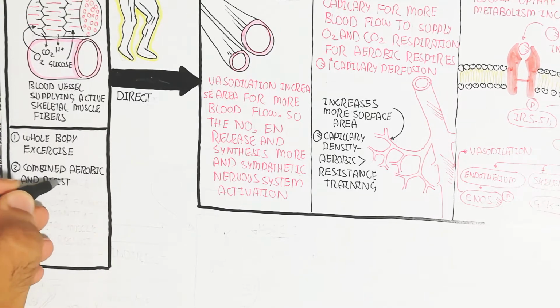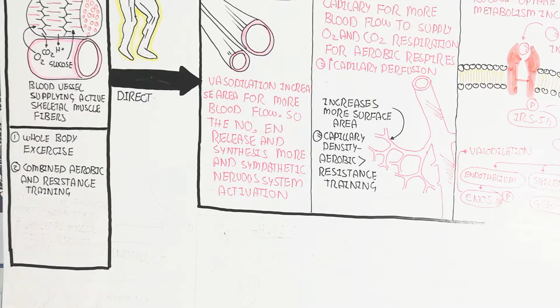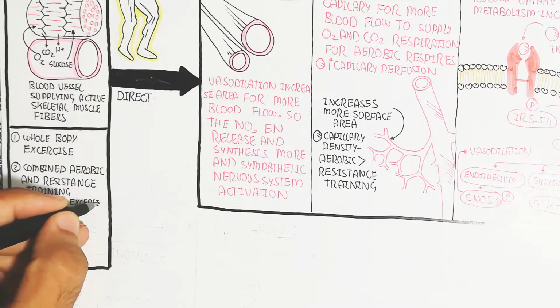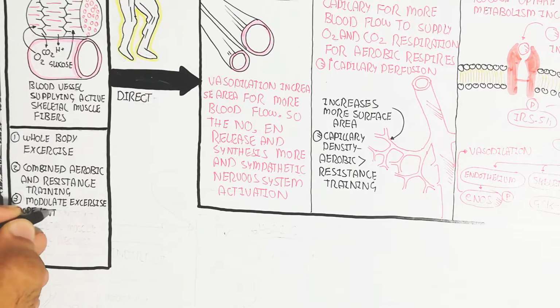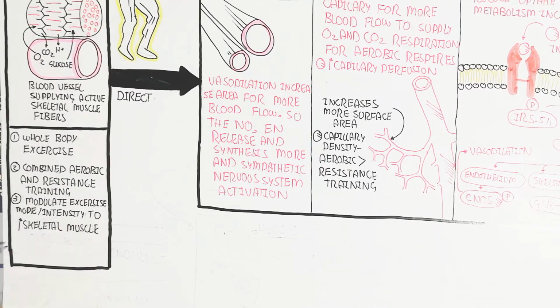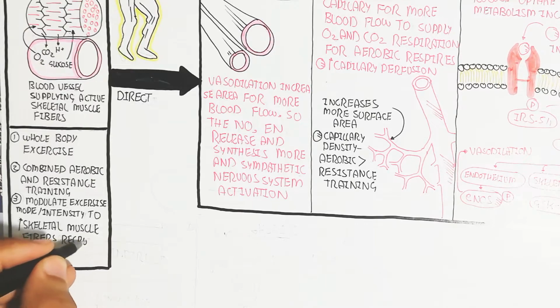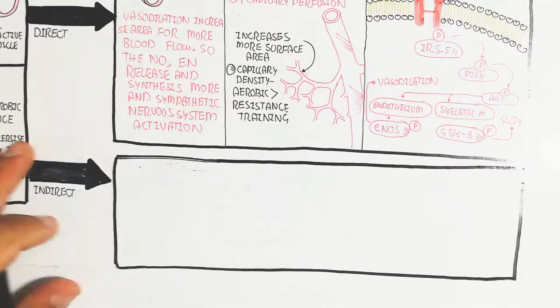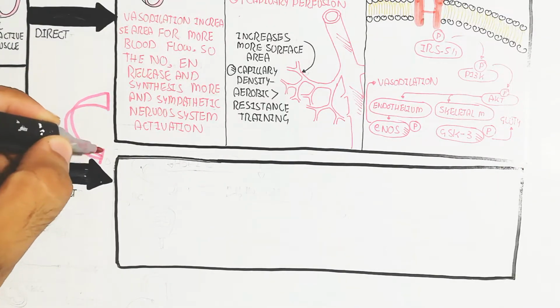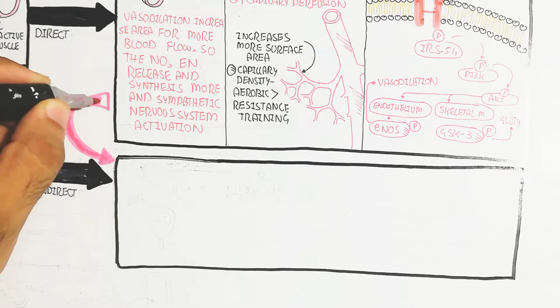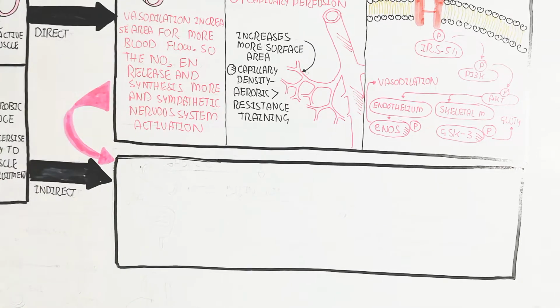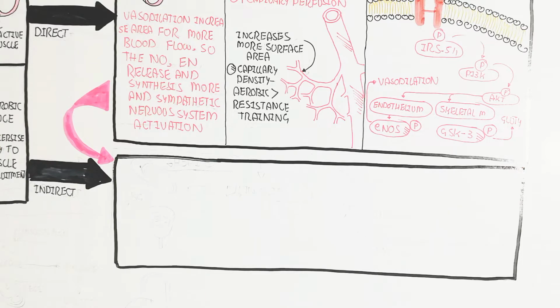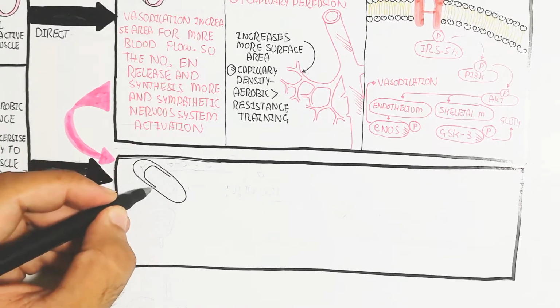So anyway, here is the whole body exercise indirect effect: combine aerobic and resistance training and modulate exercise mode and intensity to increase skeletal muscle fibers and recruitment. In this way, the indirect effect will occur. Basically that was the direct effect, but this is the indirect one also, due to these things.